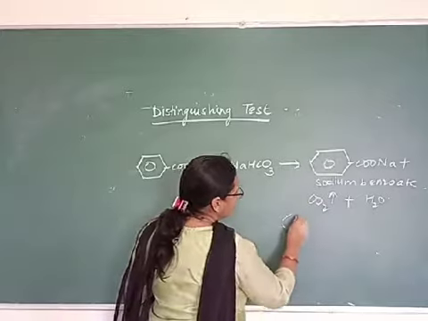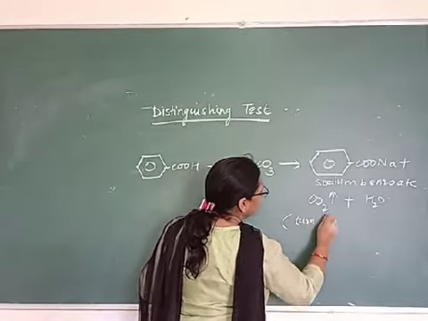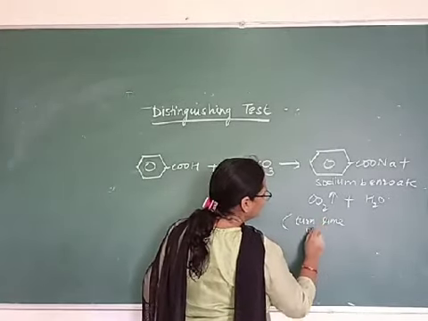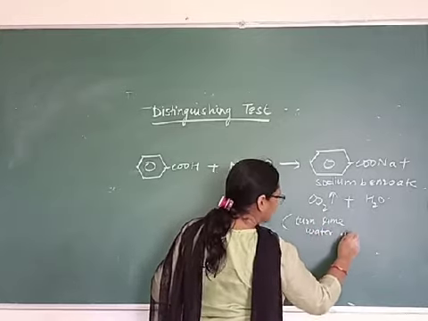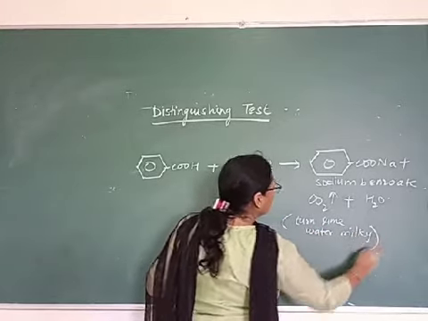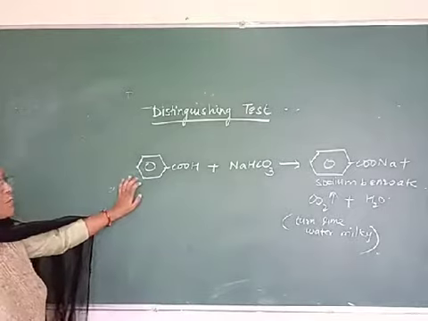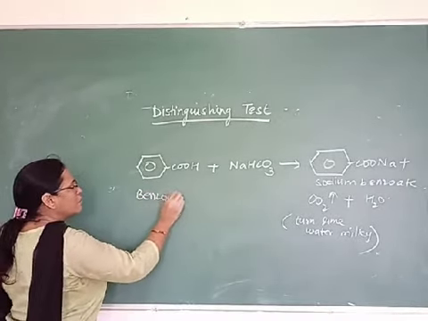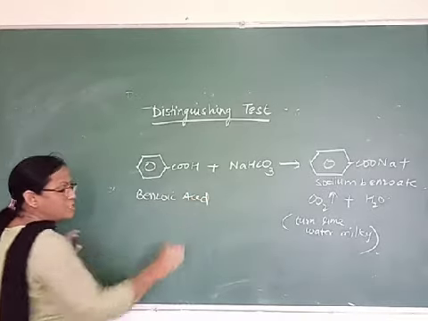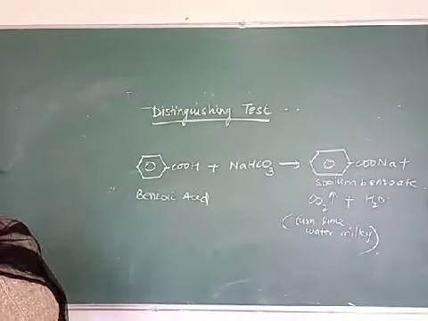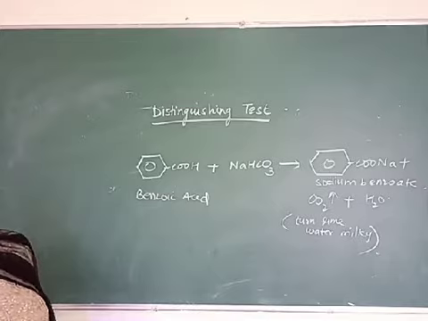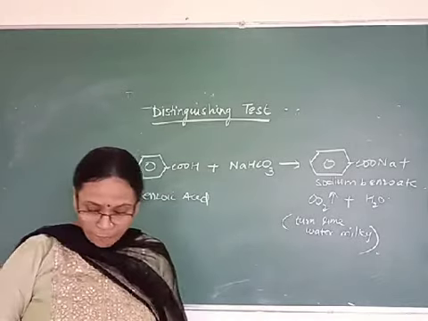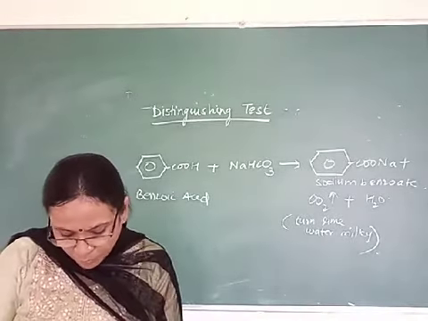This carbon dioxide will turn lime water milky. So this is the test for carboxylic acid. Benzoic acid will respond to this test, whereas the other compound given, ethyl benzoate, is ester, so it will not respond to this test. Understood? Rest you have done.